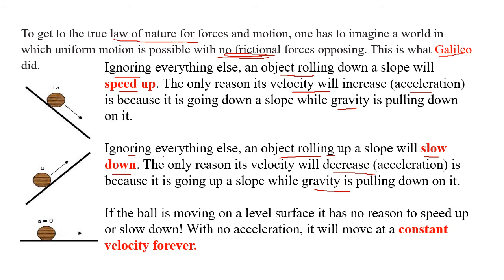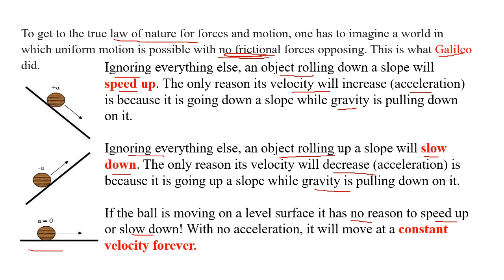So if the ball is neither going up nor going down, when is that possible? When it is a plane surface. When the ball is going on a plane surface, the speed should not go up and should not go down, which means the speed should remain the same. On a level surface, it has no reason to speed up or slow down.